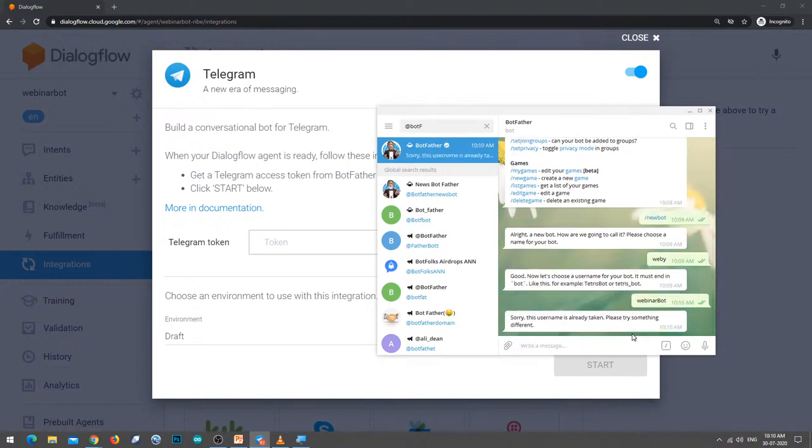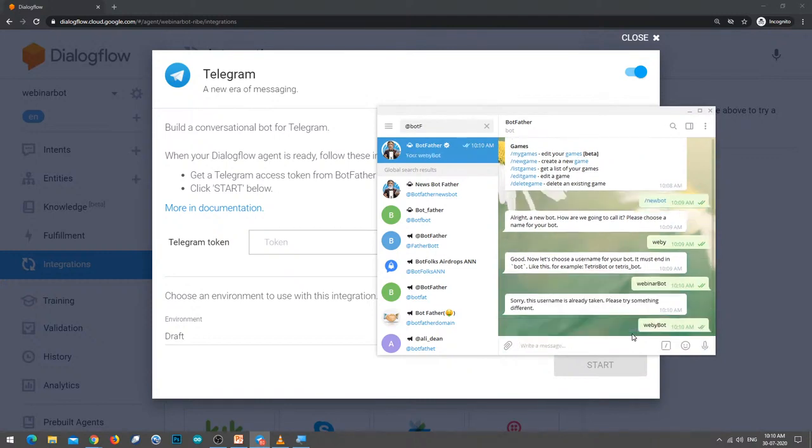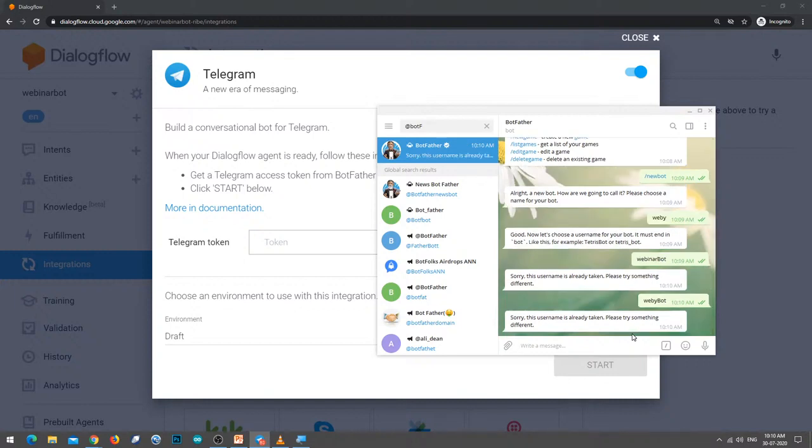Sorry, this username is already taken. Okay, let me write a different name. So Webby bot or something like that. Oh, that is also taken. So there should be a unique name. Okay.